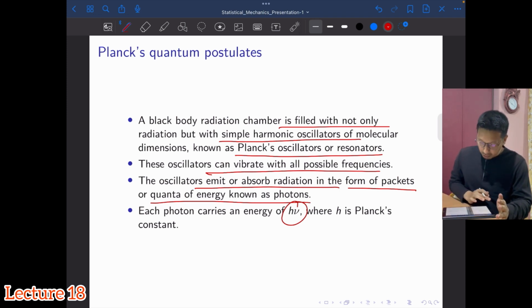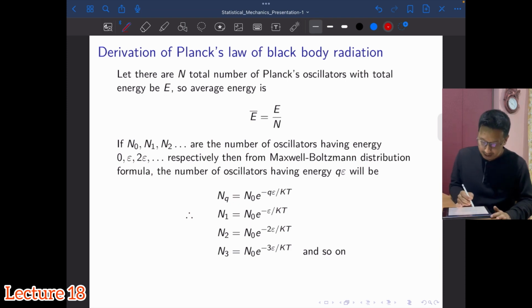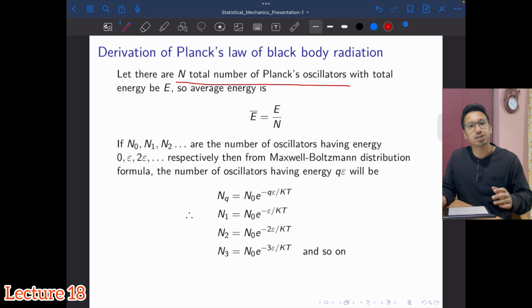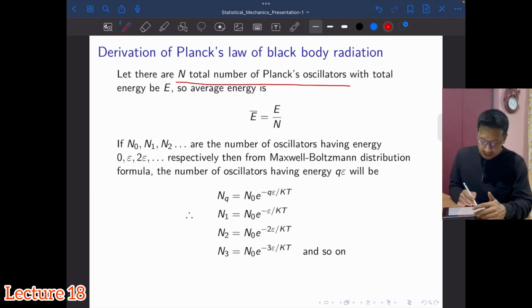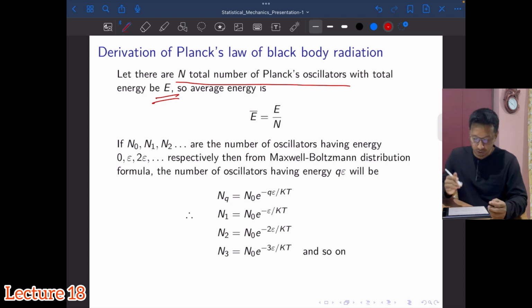As any theory starts with some assumptions, we had all these four assumptions. Now let us consider that there are N total Planck's oscillators in the cavity that we are considering, and let the total energy inside that black body radiation enclosure be E. So the average energy of these oscillators will be E bar equals capital E by N.